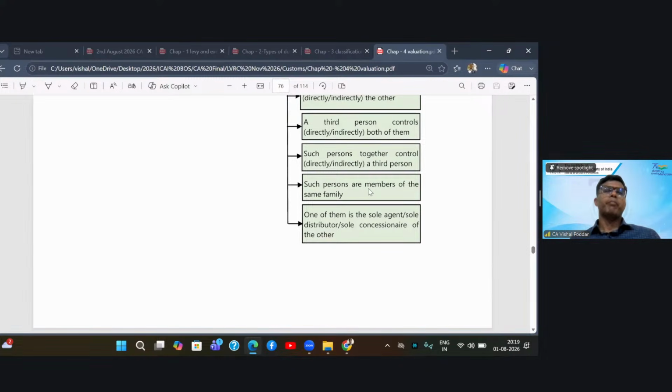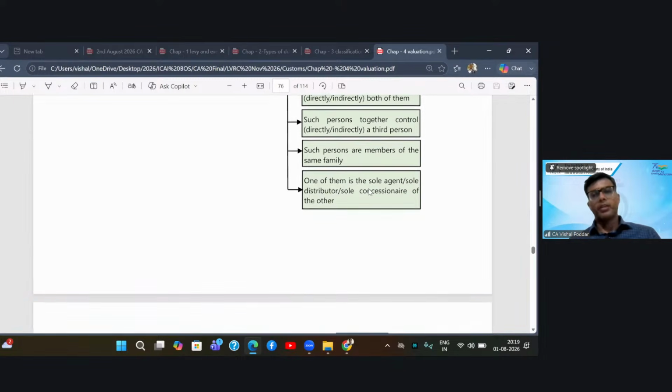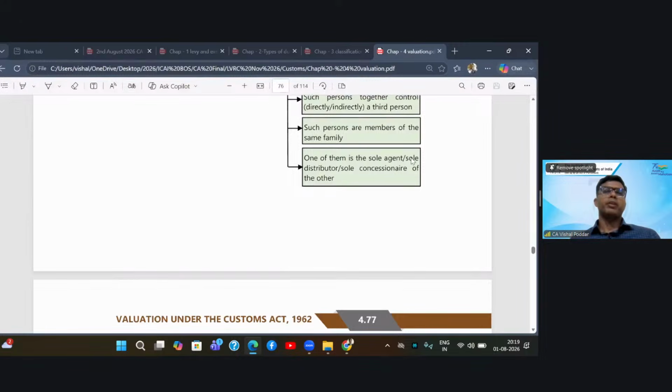Then they are members of the same family. So members of the same family is again defined to mean spouse, children, brother, sister, parents who are dependent. Or last, one of them is the sole agent, sole distributor, or sole concessionaire of the other. So in all these cases, we will treat both the buyer and seller as related.